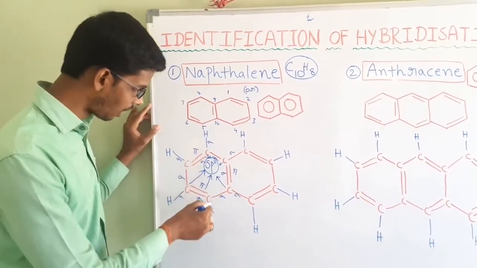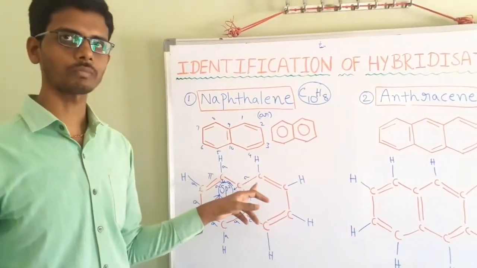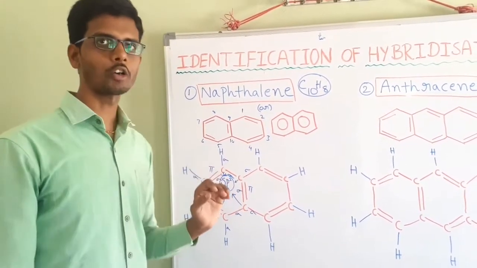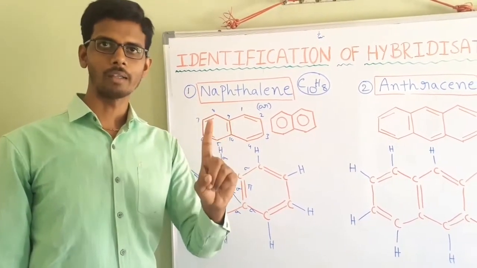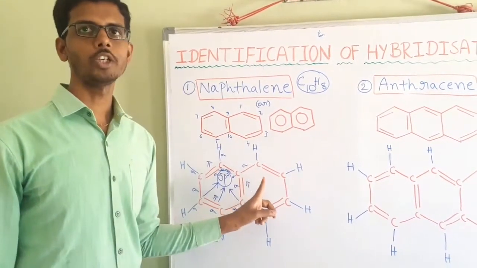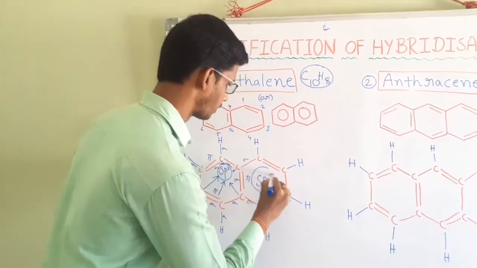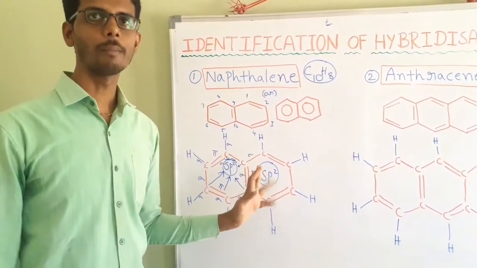That's why all the 6 carbons are the same, and let us check this carbon also. In naphthalene, each carbon is surrounded by 3 sigma bonds and 1 pi bond. That's why each carbon undergoes sp2 hybridization. This is also sp2 hybridization. In naphthalene, each carbon undergoes sp2 hybridization.